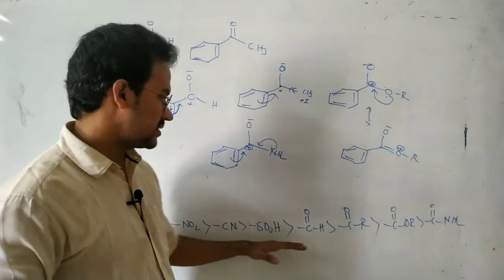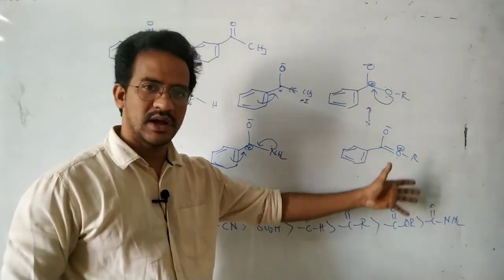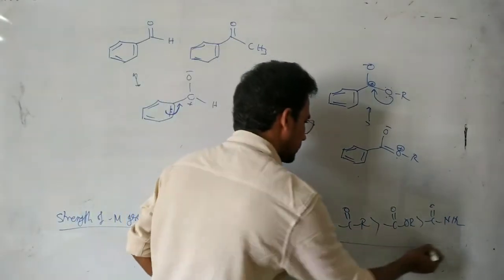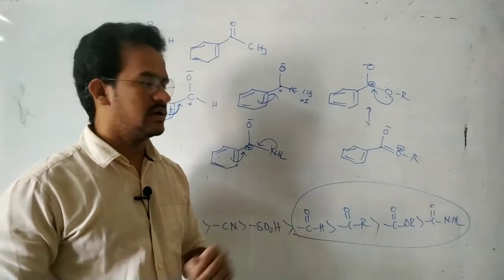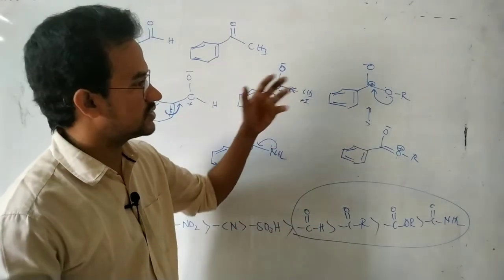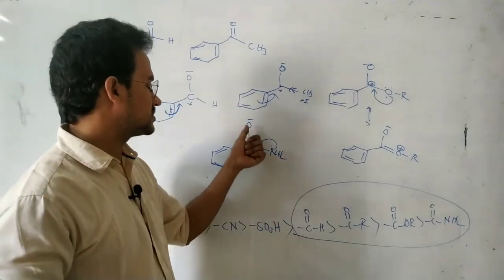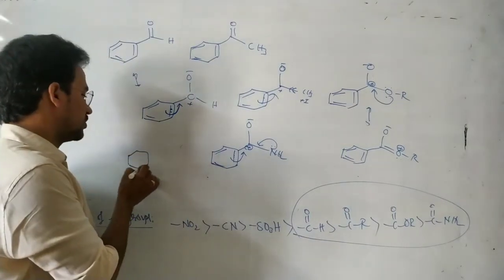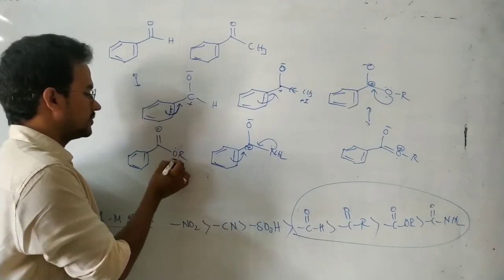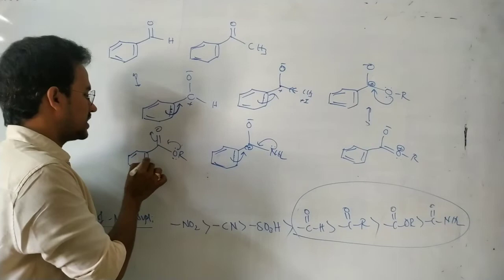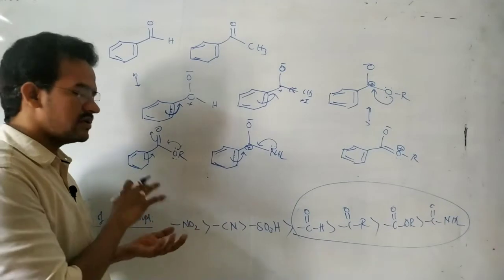So that's why this order of the minus M effect is: NO2, CN, SO3H, aldehyde, ketone, ester, and amide. It's a very important order for applications. First aldehyde, next ketone, ester, and amide. It's nothing but due to cross conjugation, I can say. In the aldehyde, the C=O is in conjugation only with the benzene. In the ester, this pi bond is in conjugation with the lone pair as well as the benzene pi bond, so the resonance with the benzene ring decreases.